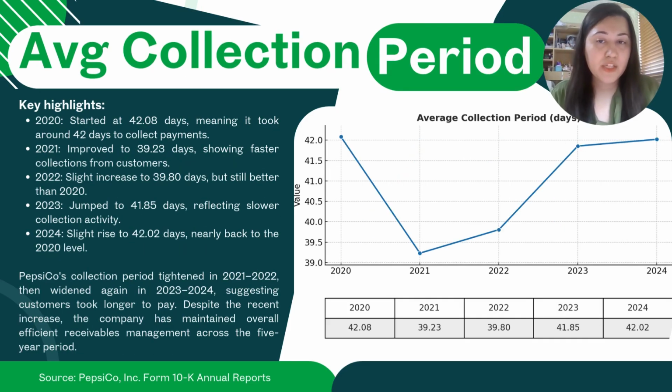Now, let's have a look at the average collection period. Some key highlights from the graph: in 2020, it started at 42.08 days, meaning it took around 42 days to collect payments. In 2021, it improved to 39.23 days, showing faster collections from customers.